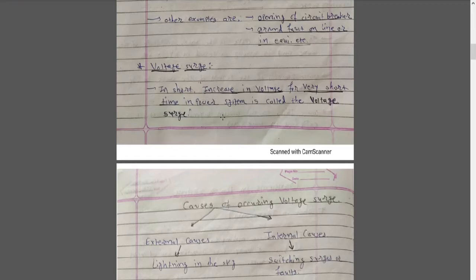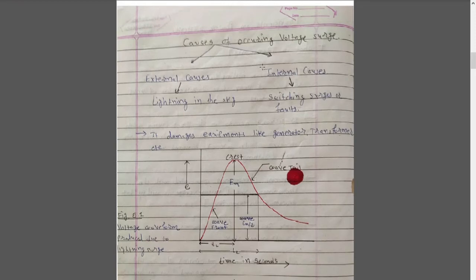Due to the transient, the peak value of voltage is not Vm; it will be some higher value, and that higher value will be for a very short time. In a power system this is called a voltage surge. Let us discuss the different causes of voltage surges. One is external causes and another is internal causes.